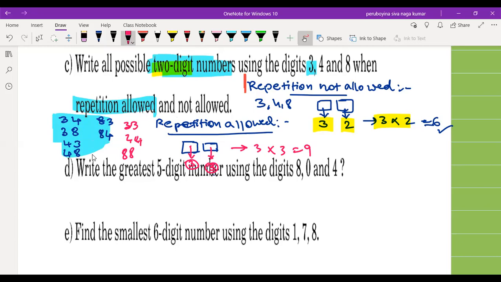These 3 numbers are also included with the different kind of numbers. Totally we have 6 plus 3, 9 practically, and theoretically the boxes method also gives the same result, 3 into 3, 9.